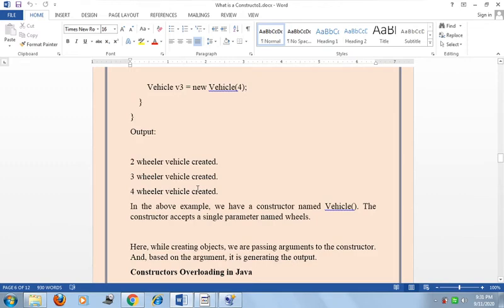In the above example, we have a constructor named Vehicle, and the constructor accepts a single parameter named wheels. So here while creating the object, we are passing the argument to the constructor, and based on the argument it is generating the output. So this is the concept of the parameterized constructor.